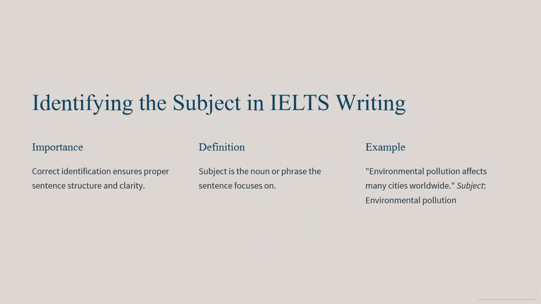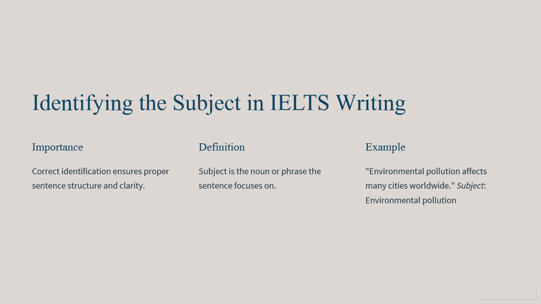When you're preparing for the writing section, being able to identify the subject of a sentence is important. The subject tells us who or what is performing the action and what the sentence is discussing. In academic writing, which is common in IELTS tasks, subjects often consist of more than just a single word. They can be noun phrases. So let's look at this example here. "Environmental pollution affects many cities worldwide." Here, environmental pollution is not just one word, but a noun phrase that acts as the subject of the sentence. The action of affecting is directed towards cities.